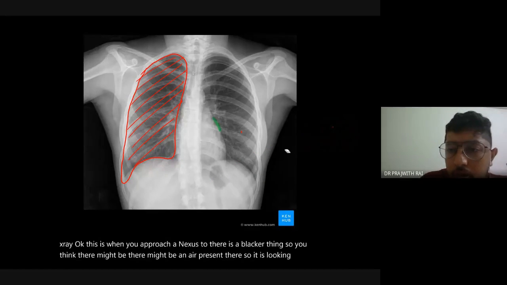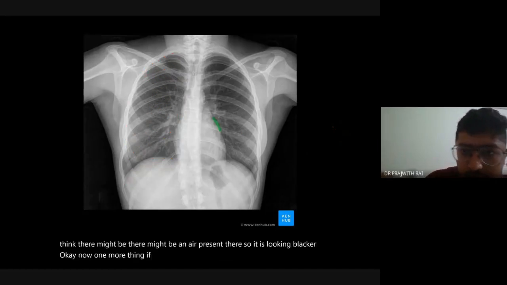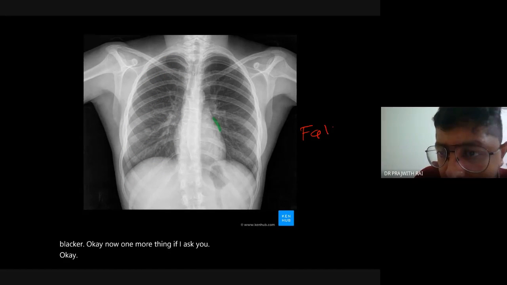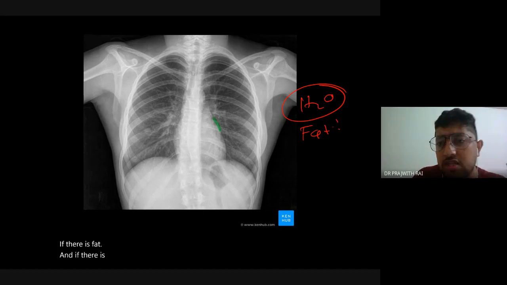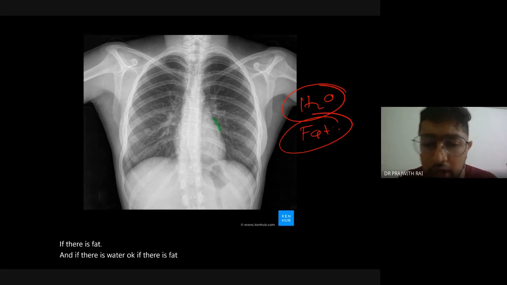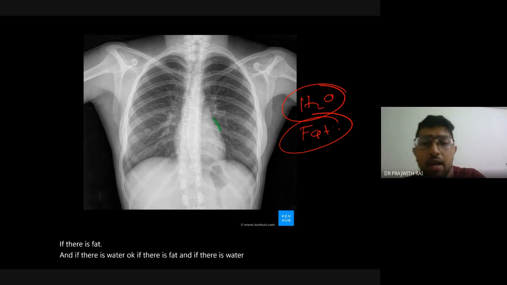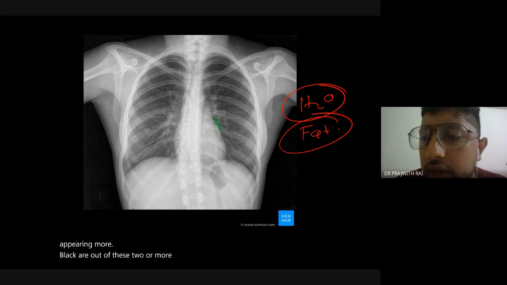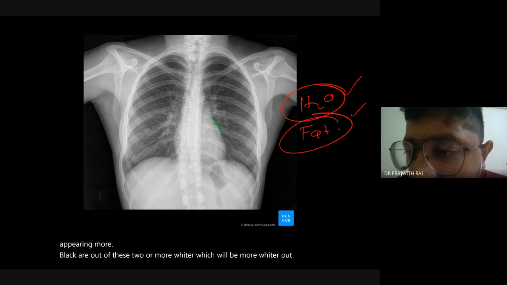Okay. Now one more thing, if there is fat and if there is water, which will appear more black or more white out of these two? Which will be more white out of water and fat?